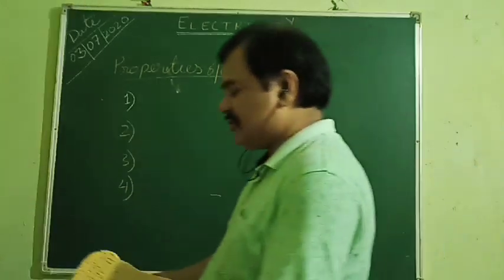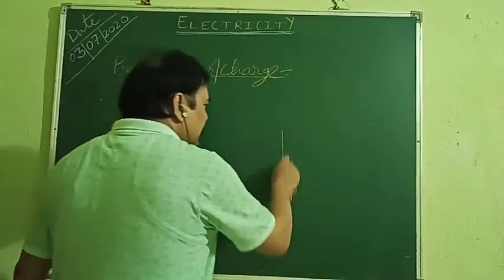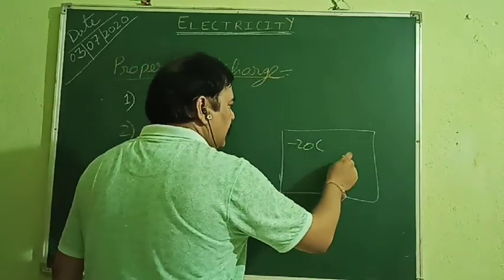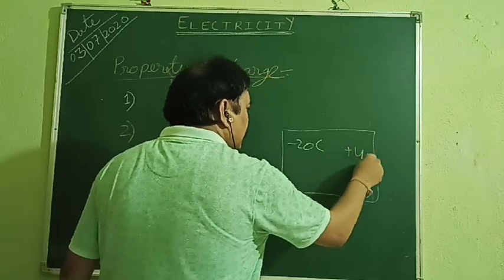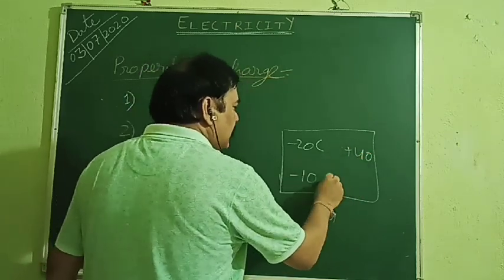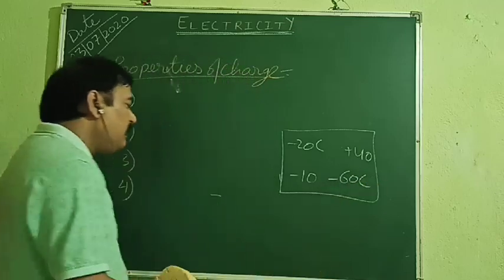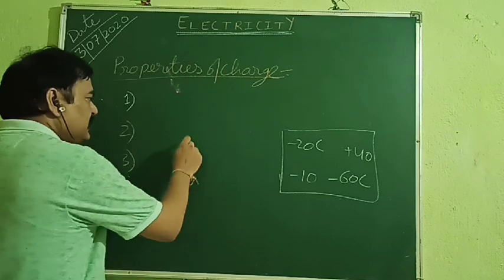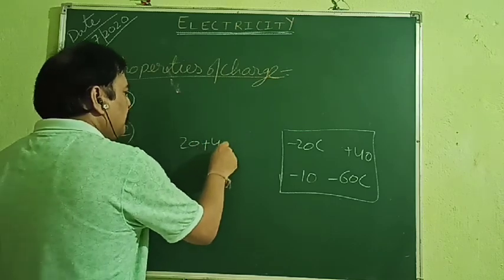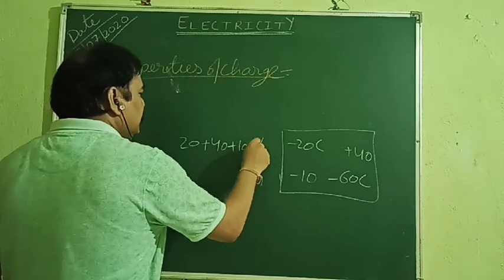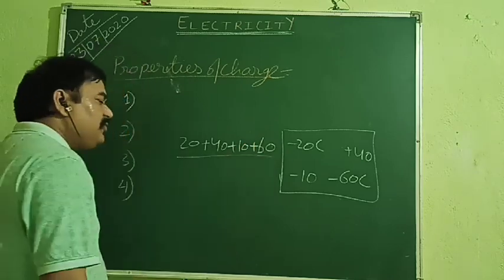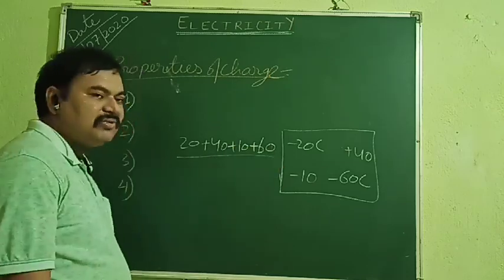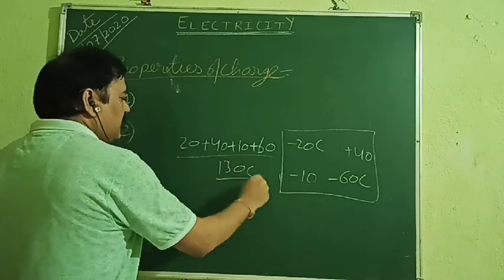Now see, what does it mean actually? Let me tell you. Suppose there is a system of bodies or a body, and here it has got 20 coulomb charge, here it has got plus 40 coulomb charge, here minus 10 coulomb charge, here minus 60 coulomb charge. Now what is the total charge? We can do the sum in two ways. One, we can write 20 plus 40 plus 10 and plus 60. This is simply a sum. 20 plus 40 is 60, 60 plus 10 is 70, 70 plus 60 is 130. So 130 coulomb charge we are going to have.